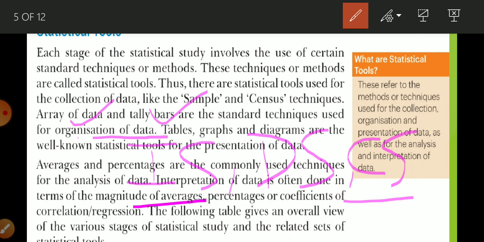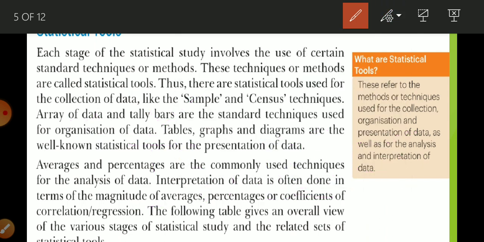Individual series means when the value of every item is listed individually. Discrete means when the values of items are listed in groups, but are exactly measurable. And continuous is the grouping of data in a continuous manner. So there are three ways to arrange data: individual, discrete series, continuous series. I know you know these things because you learned about them in mean, median, mode in your class 10th. So you can arrange your raw data in any of these ways.